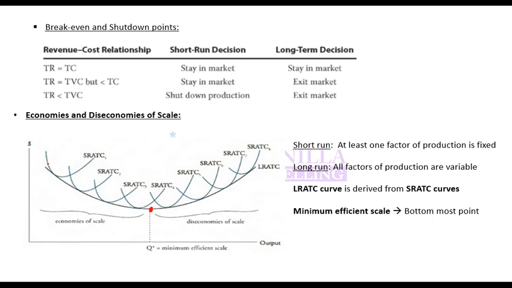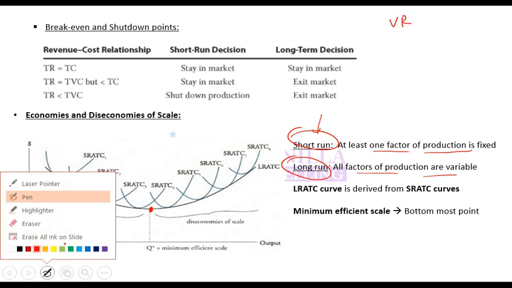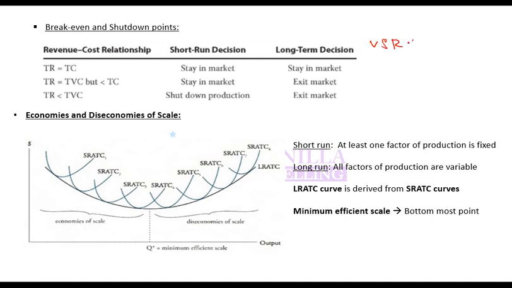And when we talk about supply, you can have short run supply or long run supply. By short run we mean at least one factor of production is fixed. And by long run we mean all factors of production are variable, can increase or can decrease. So if you can increase supply with the same amount of resource, that is known as very short run. Very short run supply is the one in which you have enough resources. You do not need to hire more workers or increase capital. Without that you can increase supply. That is very short run.